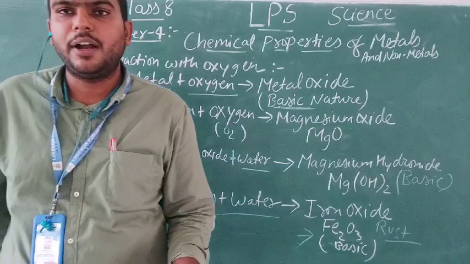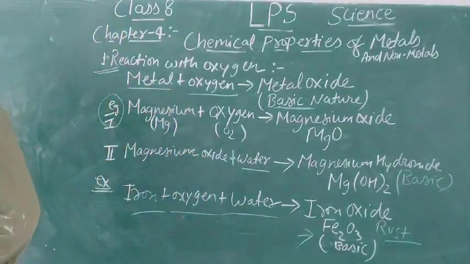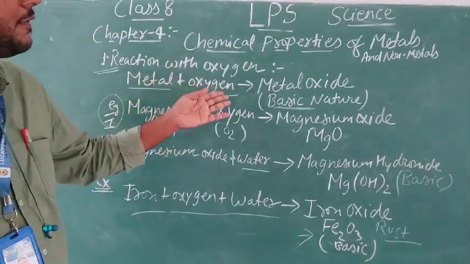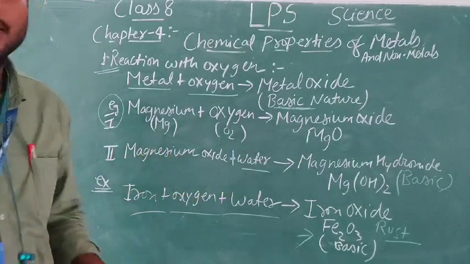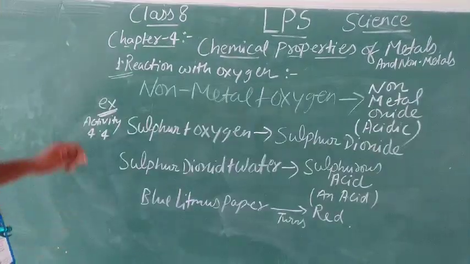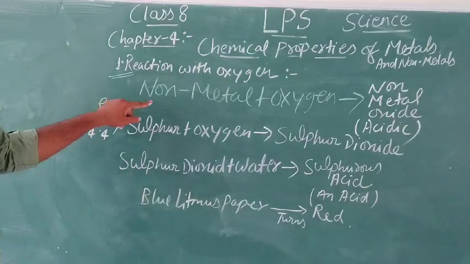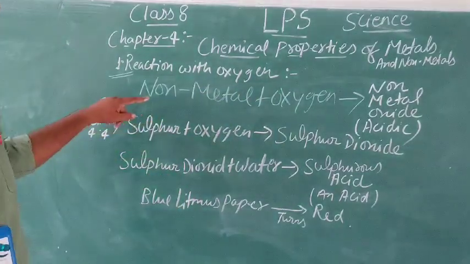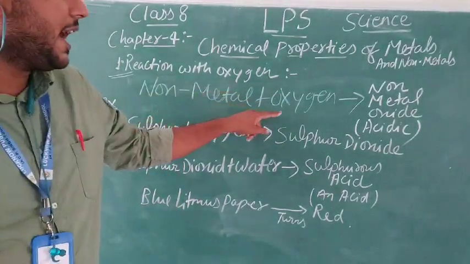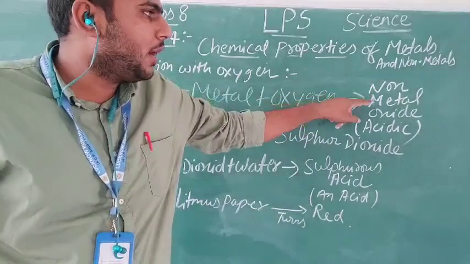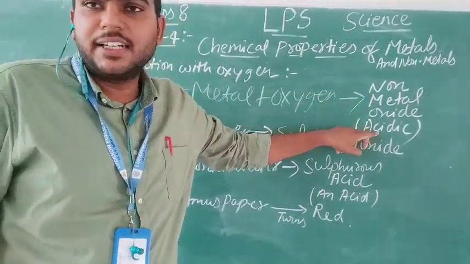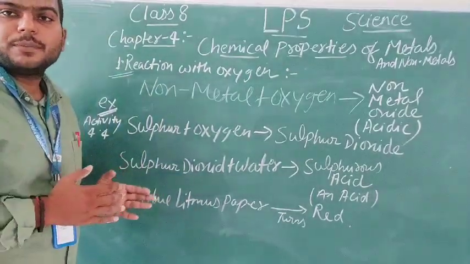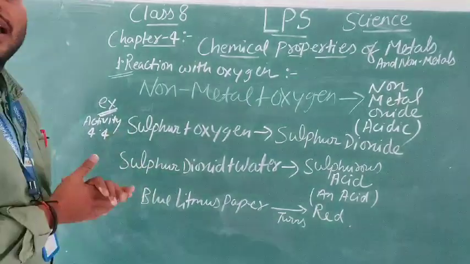After that, the second point is reaction. I will be telling you about the reaction of non-metals with oxygen. The second part is reaction of non-metal with oxygen. So what we see, the non-metal will react with oxygen and form a non-metal oxide which is acidic, right? For the example, we are going to take the example from activity 4.4 from your NCERT book.